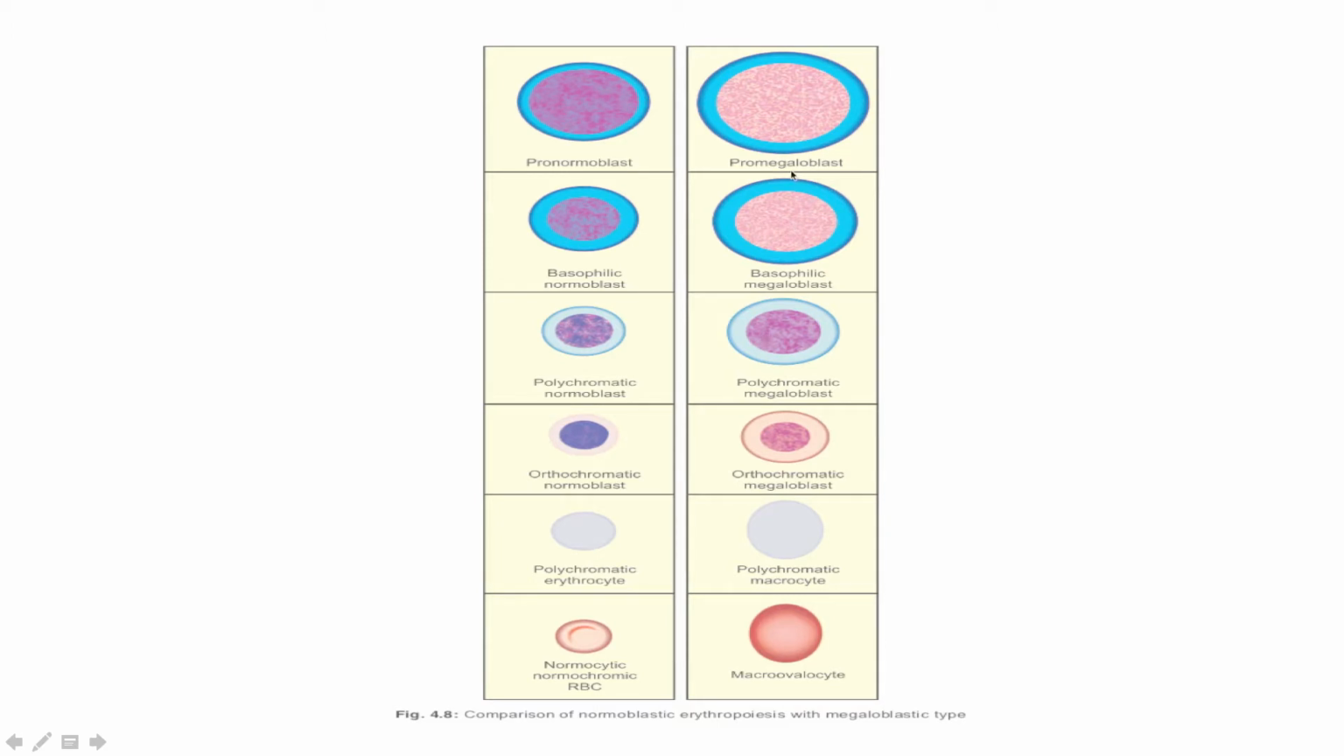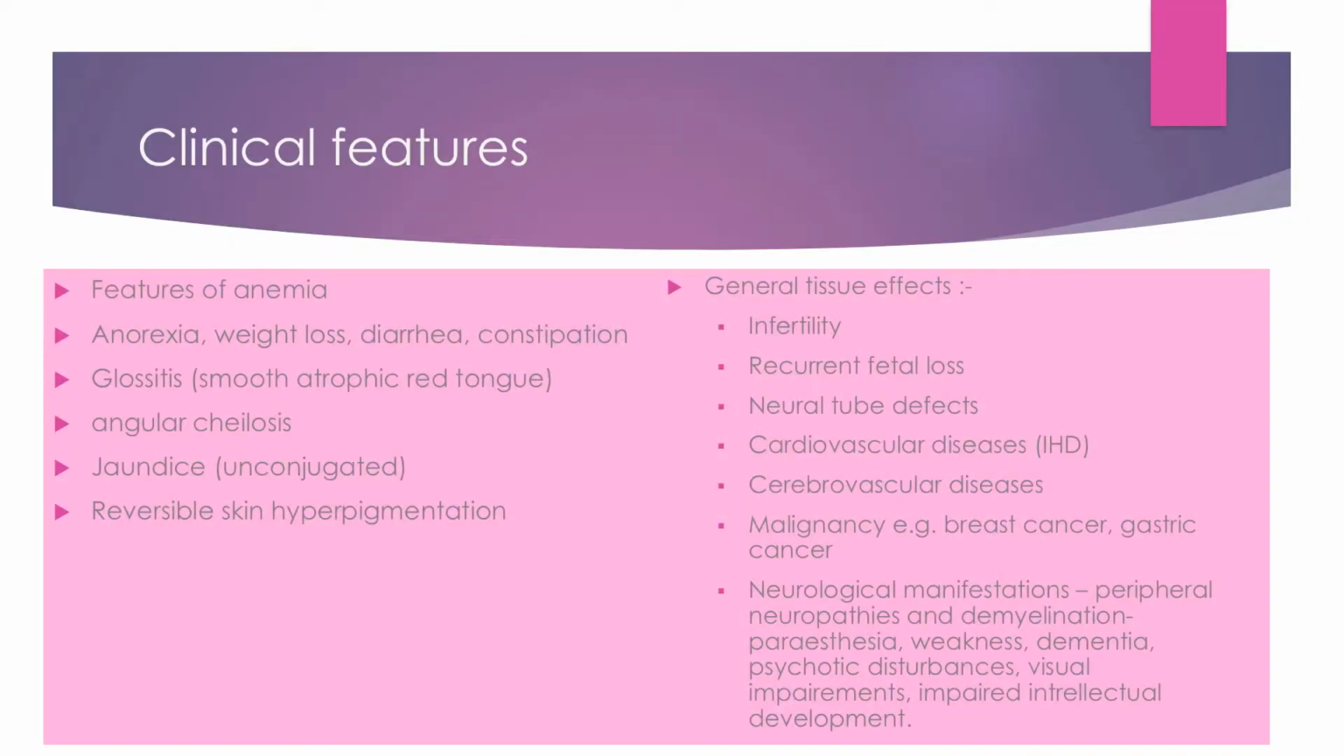Whereas in the abnormal one, promegaloblast, megaloblast, the megaloblast is formed and the nuclear maturation is delayed, and ultimately there is formation of macrocytic normochromic RBCs, which are not completely round, they are oval shaped, so they are called macroovalocytes. So clinical features, definitely there will be the features of anemia present. Apart from that, anorexia, weight loss, diarrhea and constipation are very characteristic.